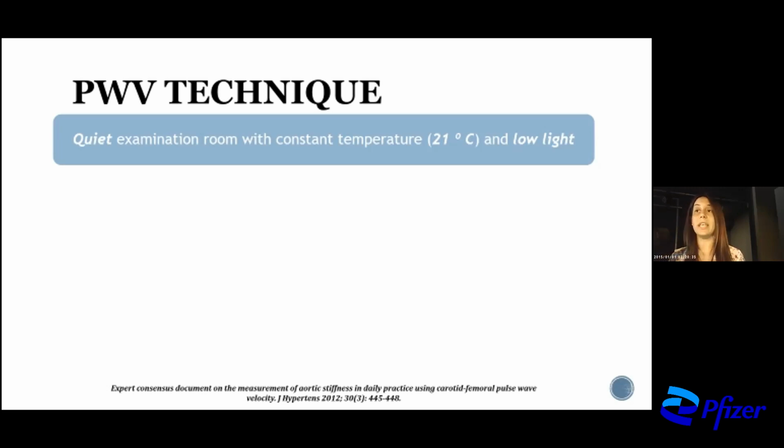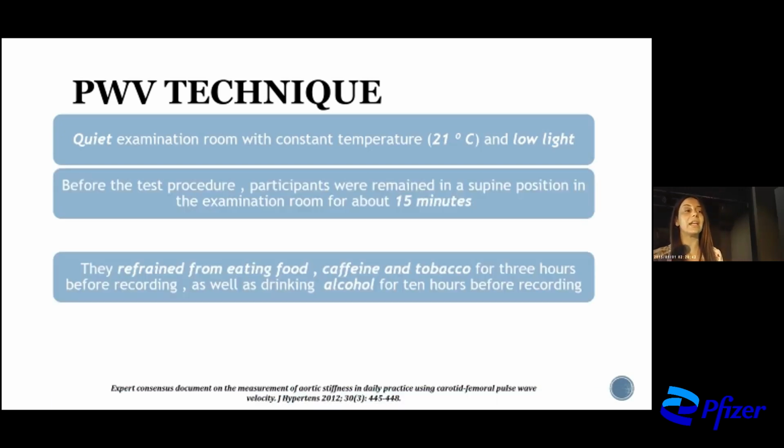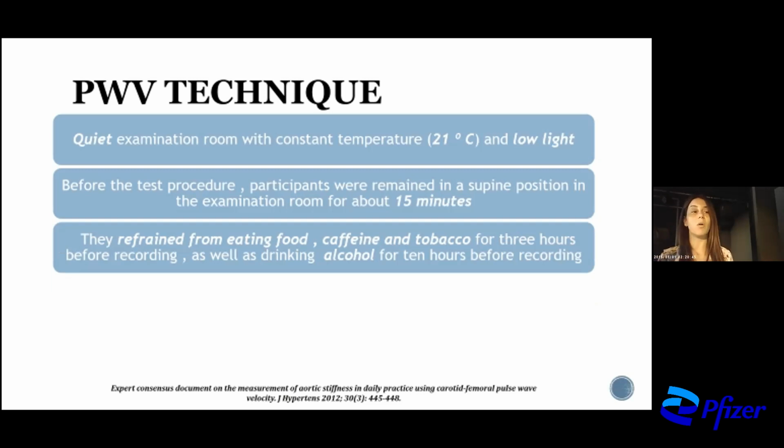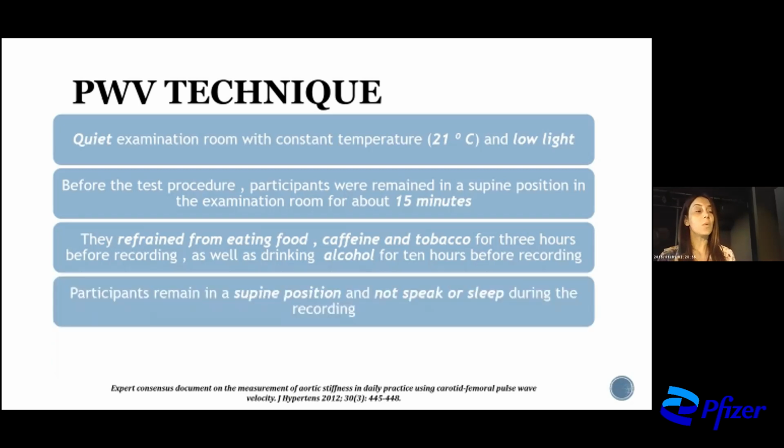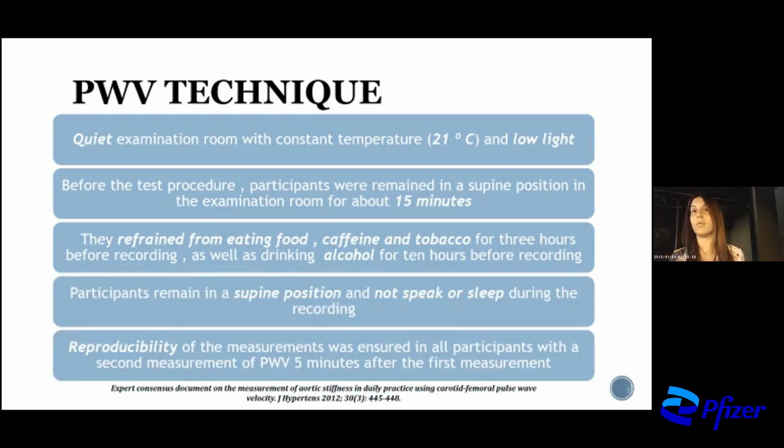And it's difficult because we need a quiet examination room, we need constant temperature, we need low light, and of course the patient should refrain from eating any food, caffeine or tobacco for at least 3 hours, so we're not sure if our patients follow our instructions or not, as well as from drinking alcohol for 10 hours before recording. Also, we need time to reassure the arterial stiffness measurements, as we need 2 or 3 measurements after the first one in order to reassure the reproducibility of our results. So we need time.